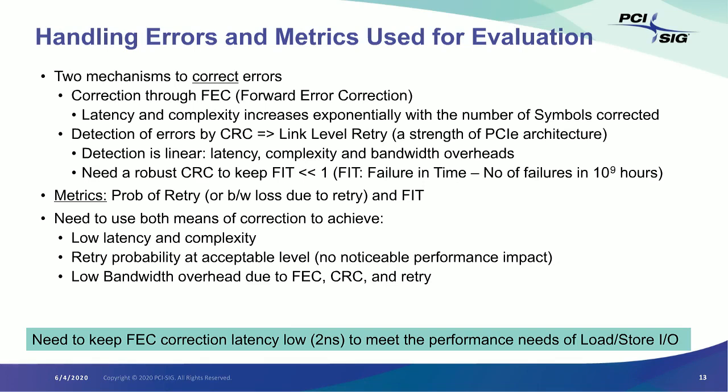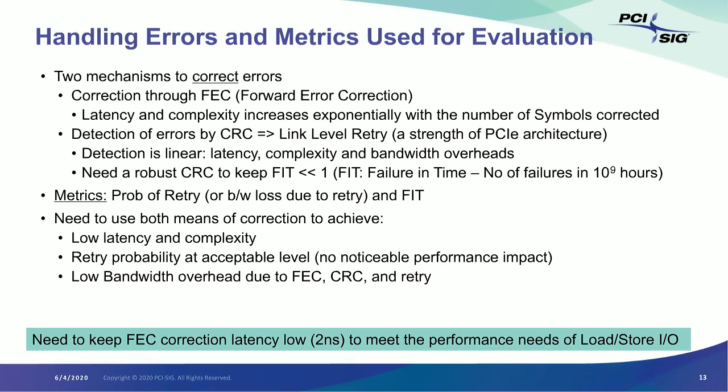So for achieving our performance goals, as I said, we will use both FEC and retry for correction. While other standards have only deployed FEC, and consequently they have paid very high overhead in terms of latency penalty in excess of 100 nanoseconds and bandwidth overhead to top it. We will follow this unique approach of using a lightweight FEC.